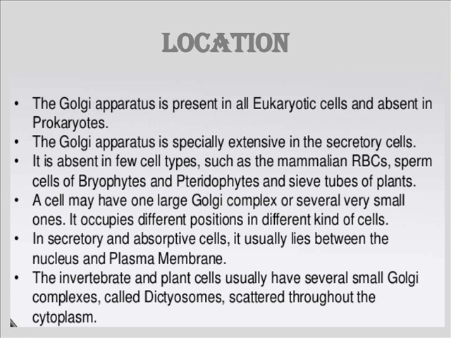A cell may have either one large Golgi complex or several very small ones. It occupies different positions in different kinds of cells. In secretory and absorptive cells, it usually lies between the nucleus and the plasma membrane. Invertebrate and plant cells usually contain several small Golgi complexes called dictyosomes, which are scattered throughout the cytoplasm.